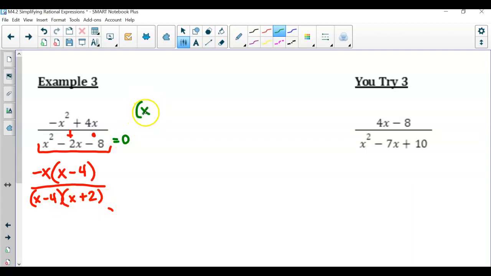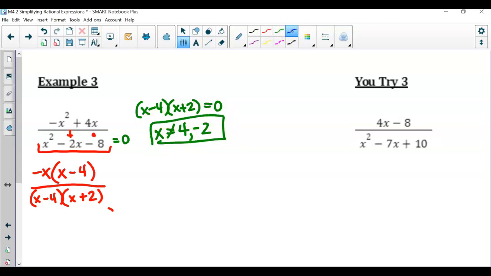So that means x minus 4 times x plus 2 cannot equal 0. That means x cannot equal +4 and -2. Now let's continue simplifying. Well, what do the numerator and denominator have in common? X minus 4. So both x minus 4's cancel out, and you're left with -x over x plus 2.